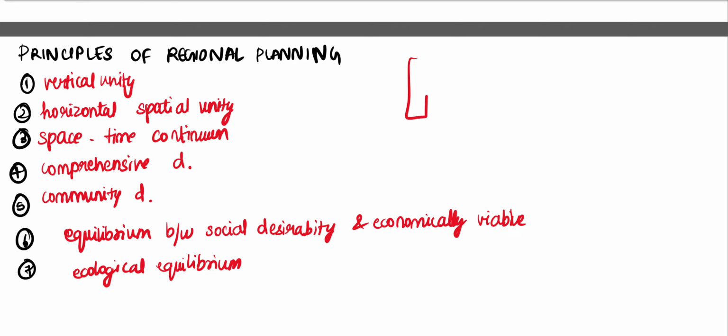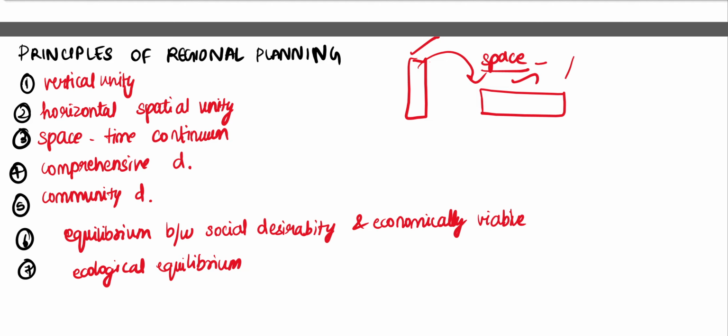First is vertical, the second is horizontal. We have to see about a region: vertical unity, horizontal unity. Vertical and horizontal combined together is what we call space. And this region has certain changes with respect to time. So, space-time continuum. Comprehensive development: you take a particular region and you develop it, including all the factors, to be developed proportionally.